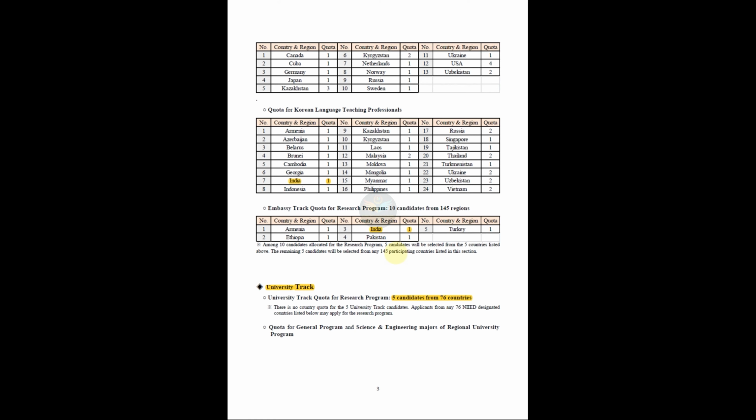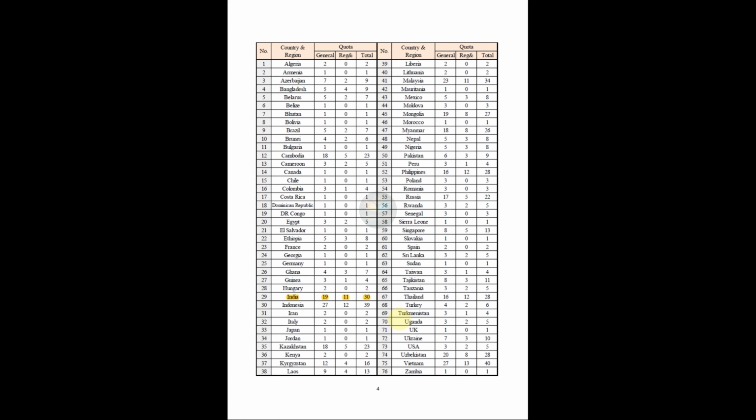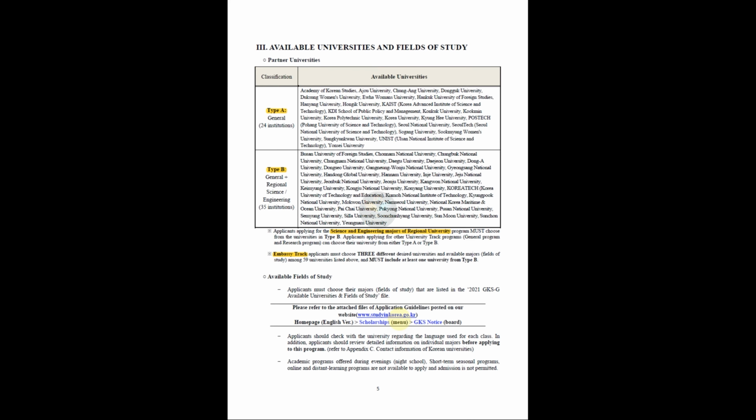Now let's see about the university track seats available for Indian students. In this track, for the postdoctorate program, they selected only 5 candidates from 76 countries without any quota. This year may be the same or it might change also. Let's wait for the official confirmation. Please remember that there are 2 quotas for the university track. The first one is the general program and the other one is the regional university program.